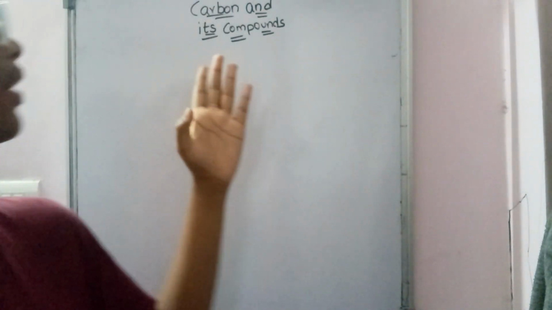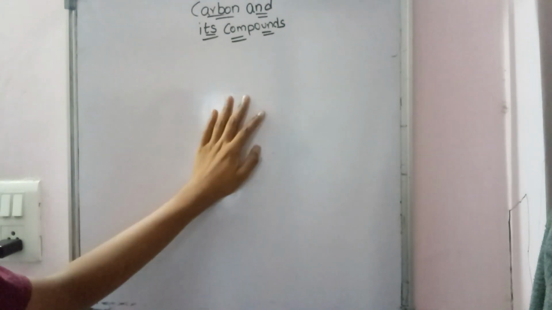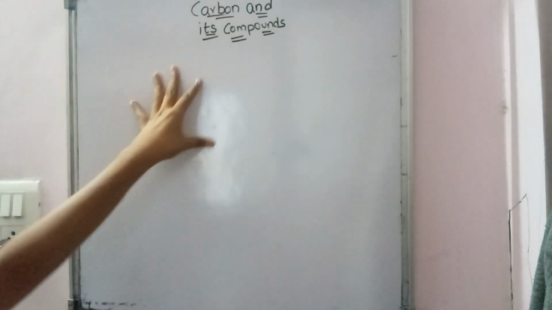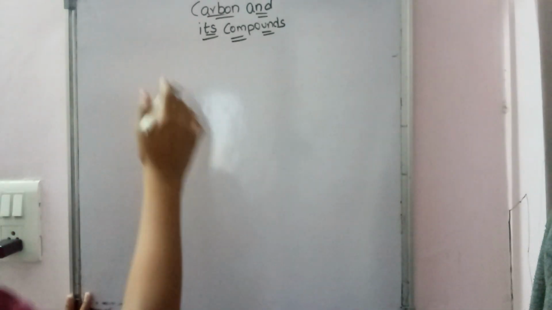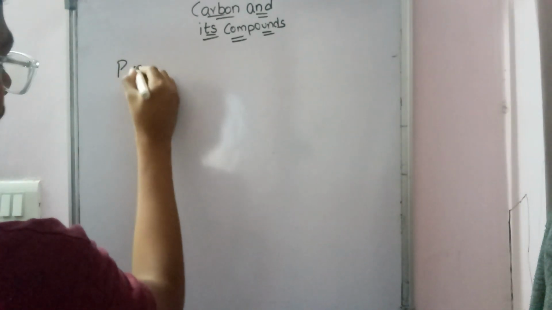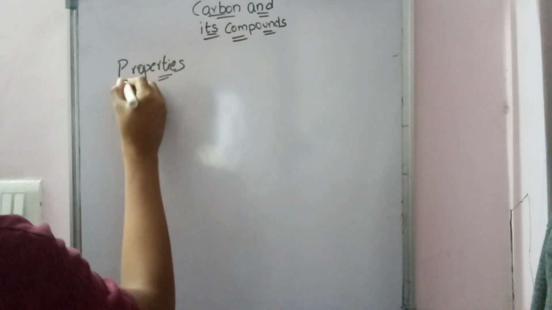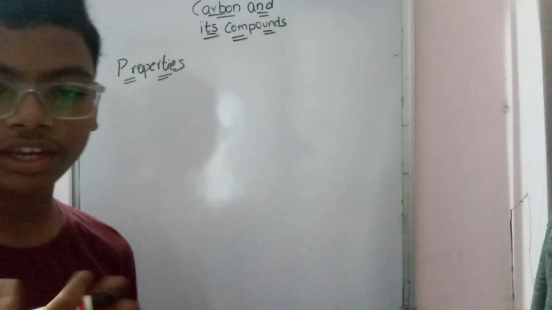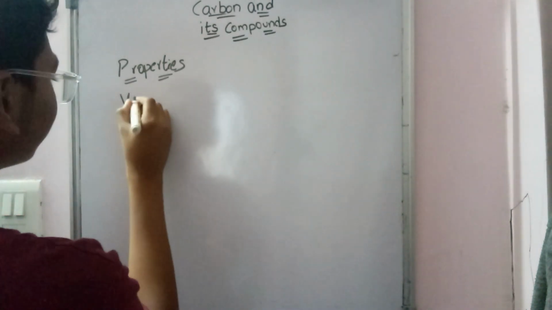In today's video we will be discussing a new chapter, carbon and its compounds from grade 10. It is chapter number 4 in the science textbook of grade 10. In this video we will start this topic, and we are going to discuss the properties of carbon. That means the basic information that we need to understand this chapter. And the next one we are going to understand is versatile nature.